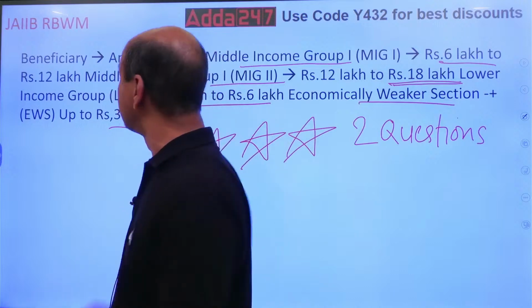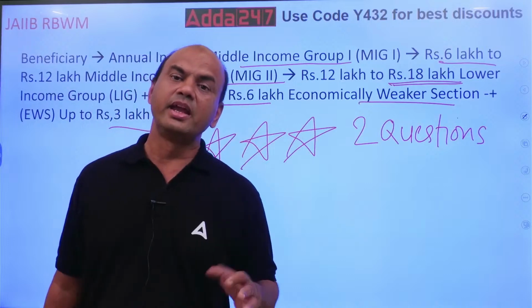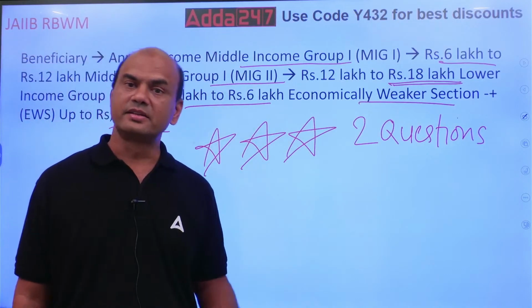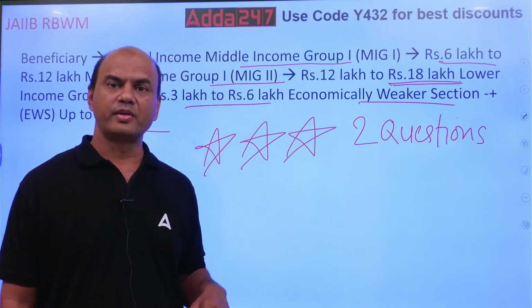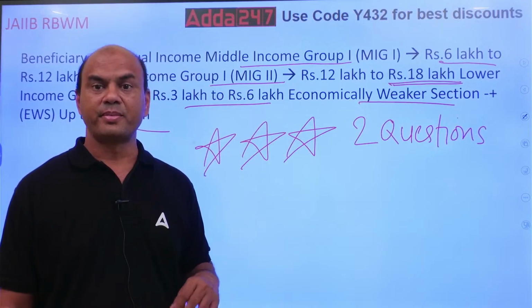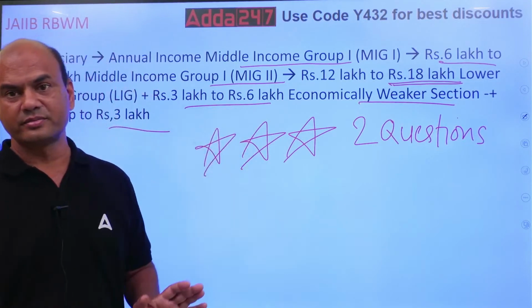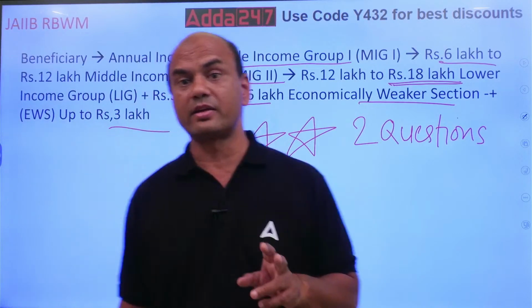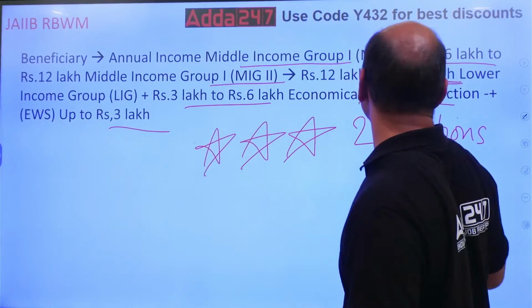Again, first we'll go from the lower side. EWS up to 3 lakhs. LIG 3 to 6. MIG 1, 6 to 12. And MIG 2, 12 to 18. That is the basic classification. And surely 2 questions will be there out of these 4 in the exam. Okay. Move on.